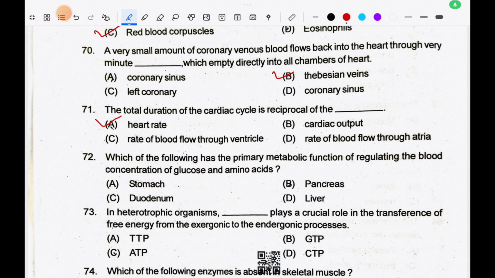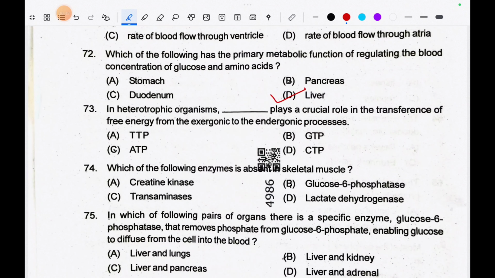Question number 72. Which of the following has the primary metabolic function of regulating the blood concentration of glucose and amino acid? The correct answer is liver. Question number 73. In heterotrophic organism, dash plays a crucial role in the transference of the free energy from the exergonic to the endergonic processes. The correct answer is ATP.